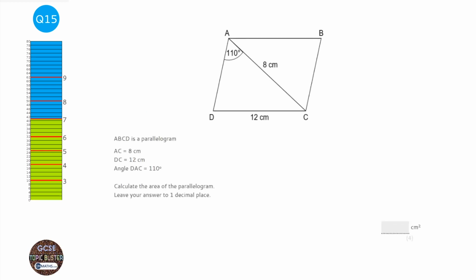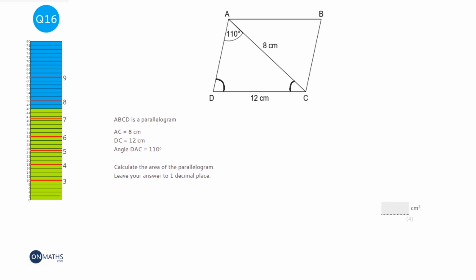There are quite a few different approaches for this question. One thing we can do is try and find length AD by using the cosine rule, and the other approach which I'm going to use is I'm going to work out this angle here using the sine rule, and then work out this angle here taking away from 180 degrees. Then when I've done that, then I can use the trigonometric area formula.